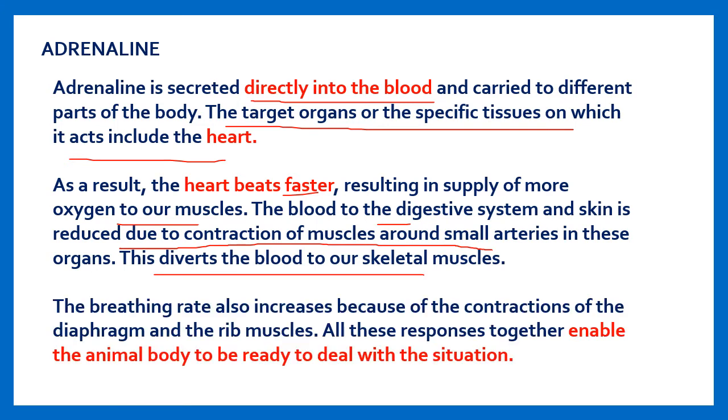And due to the release of adrenaline, the breathing rate also increases because of the contractions of the diaphragm and the rib muscles. All these responses together enable the animal body to be ready to deal with the situation, whether to fight or to flight.